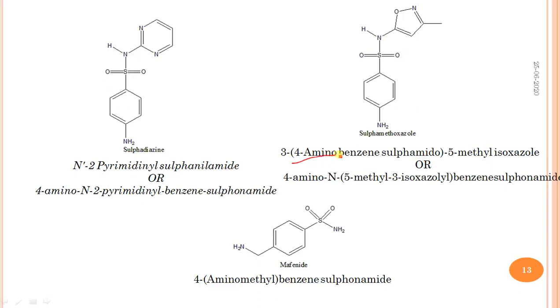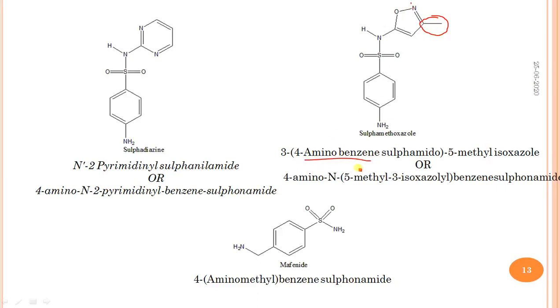This is 4-amino benzene sulfonamido 5-methyl isoxazole. This is 5-methyl, the fifth number: 4, 3, 2, 1. It is 5-methyl isoxazole, and 3. It is 1, 2, 3, 4, 5. It is O, S, N, 1, 2.